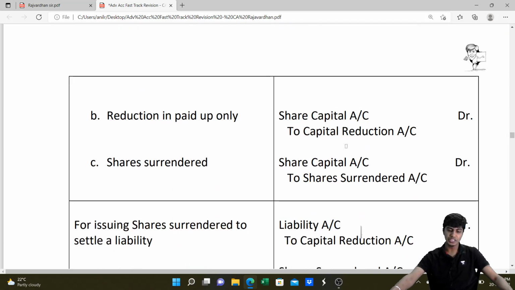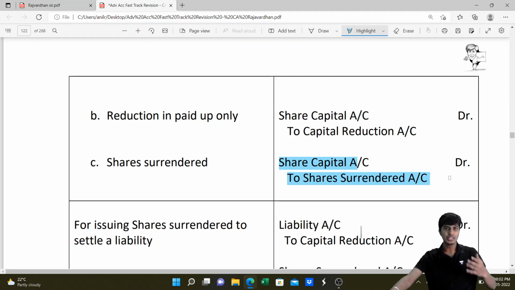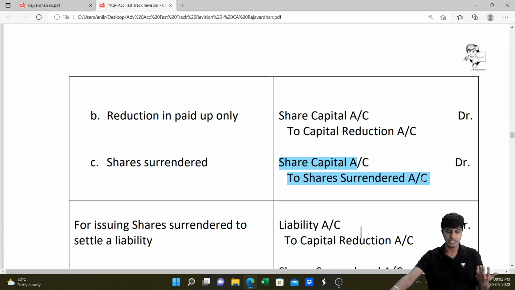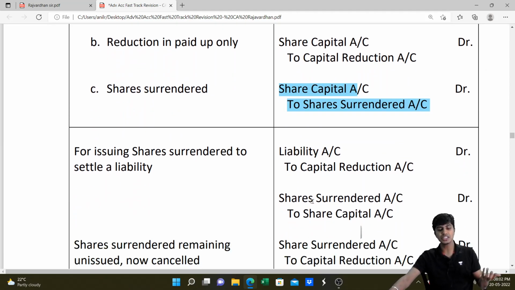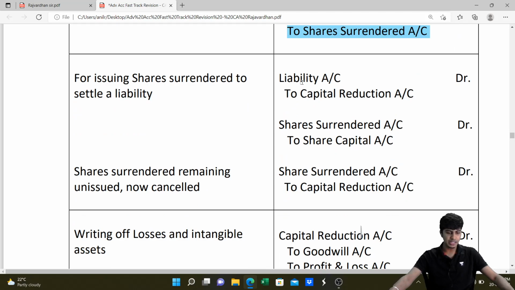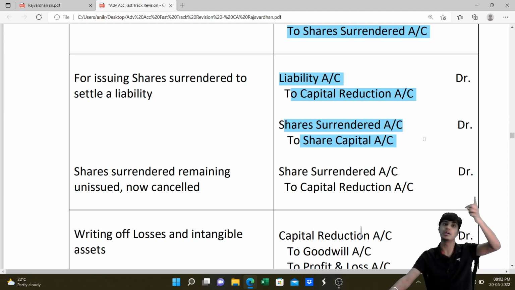Yeah, and if the shares are surrendered by them, then we'll write the entry share capital to share surrender. Share capital is reducing and we are receiving share surrender. This share surrender is like a liability. If this share surrendered is issued to somebody else, then we'll write the entry liability to capital reduction, and share surrender will be transferred to share capital account because capital will become more again.